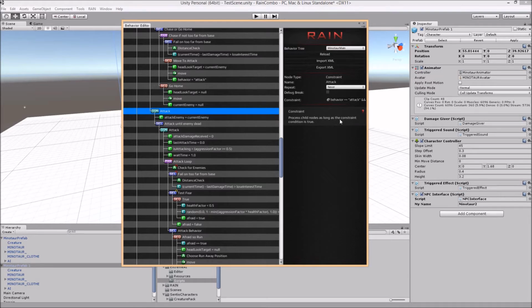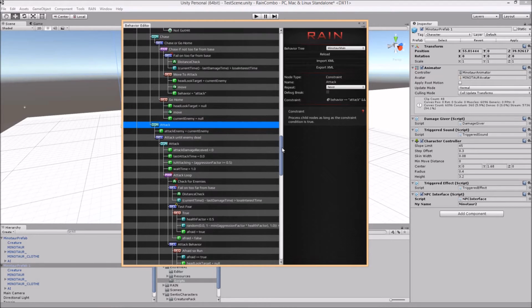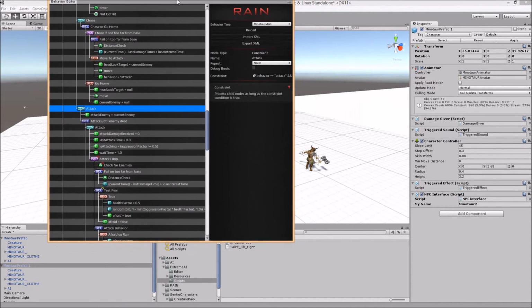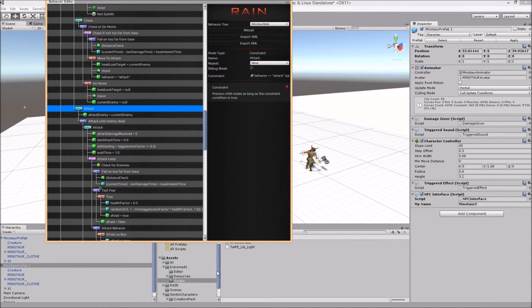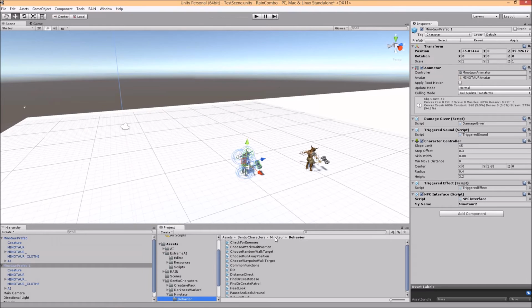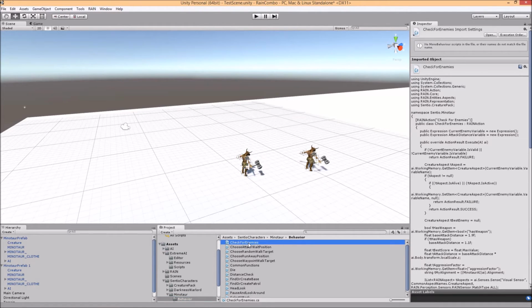Right now, their attacks are based on checking whether or not they have an enemy to attack. And in order to get to that point, they use a check for enemies script that is within the Minotaur behavior.